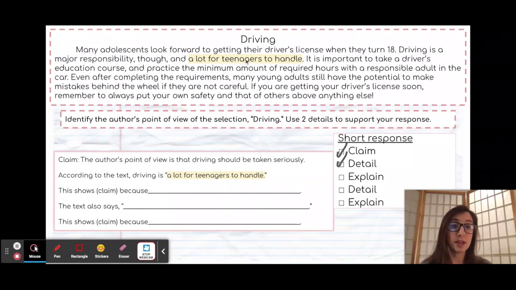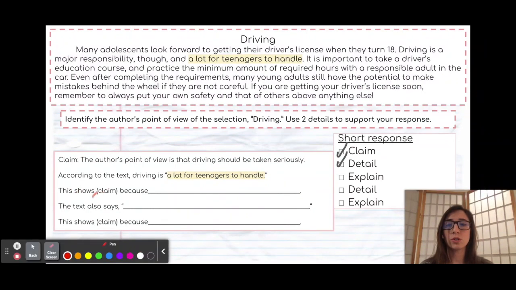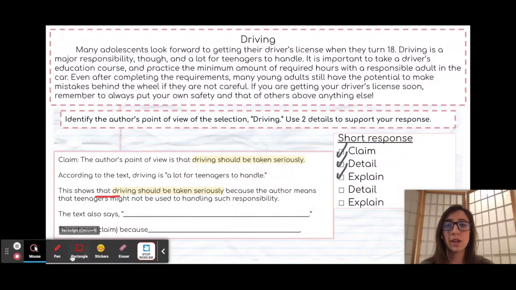You can see my detail is there. The way I chose my detail is I chose something that I felt would prove that driving should be taken seriously. Now, the next part is very important. This shows, and then you want to include a little piece of your claim to prove that your detail connects to it. So, this shows that driving should be taken seriously. I'm connecting it to the claim because the author means that teenagers might not be used to handling such responsibility. There's my explanation.